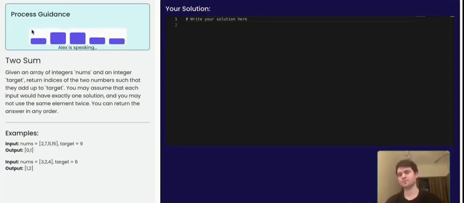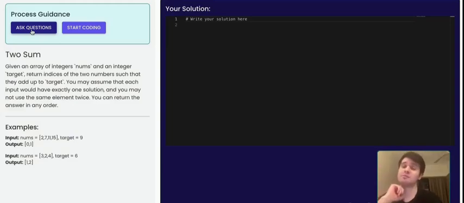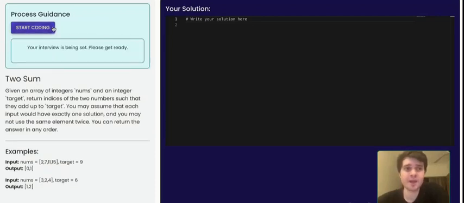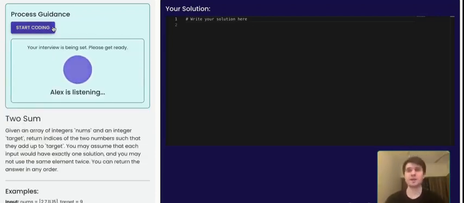Let's get started. Right, so here it provided some instructions for us. And what we have to do, we may just ask questions or start coding directly. So, for example, I need to ask some additional questions just to clarify the task for me. It's listening for me, and I can ask, for example, can I assume that the input array is always sorted, or should I account for unsorted arrays as well?